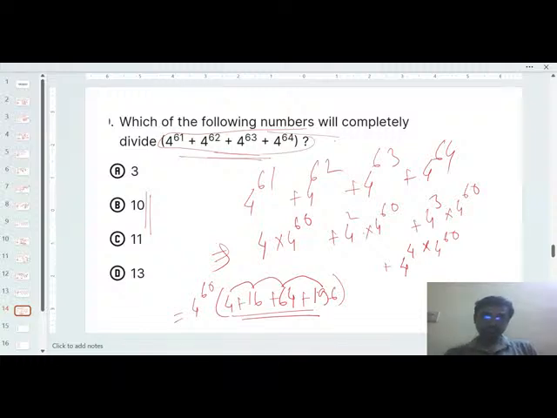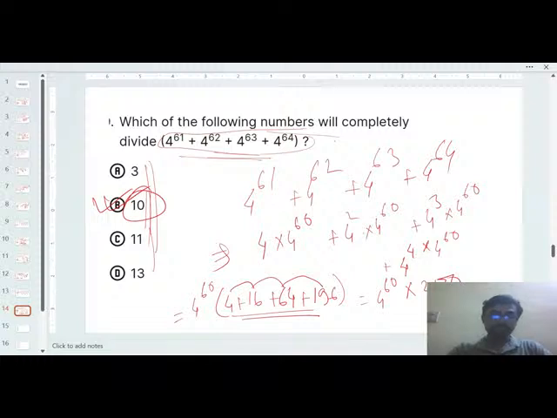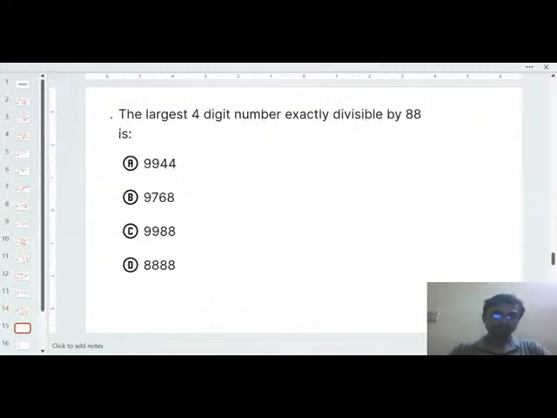So how much? That will be 4 to the power 60 into 280. Just see which of the following options is completely divisible into 280 into 4 to the power 60. So definitely the last digit is 0. So here the last digit is 0 for 10. So the correct option will be 10. Okay, the correct option will be 10.